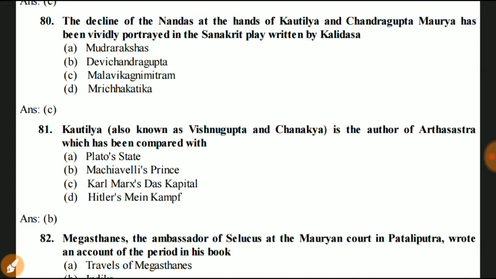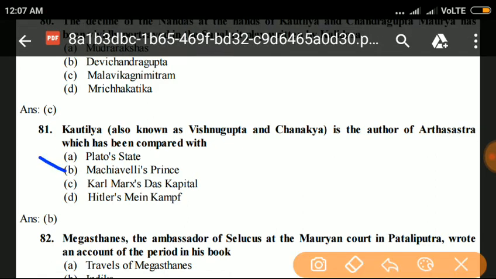Next question, question number 81. Kautilya, also known as Vishnugupta and Chanakya, is the author of the Arthashastra, which has been compared with Machiavelli's The Prince. Kautilya is the author of the Arthashastra, which is compared to Machiavelli's The Prince.